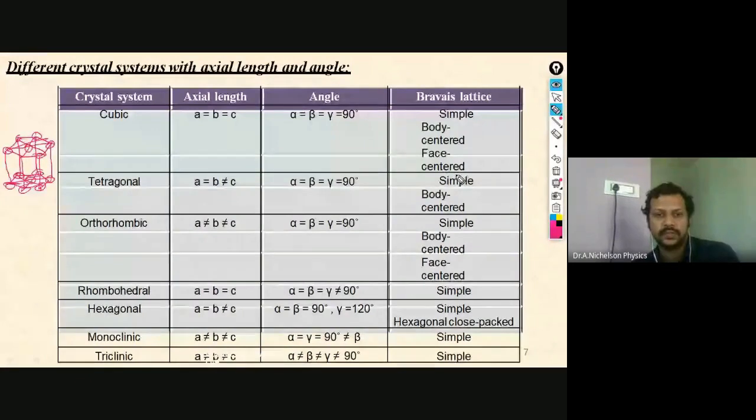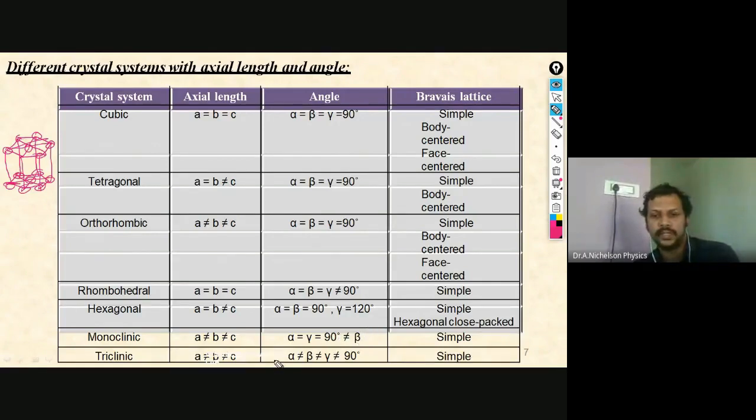So this is about the axial length and the angle of these different crystal structures. Now you can look at monoclinic and triclinic. Here also all the three axial length values are different. So A is not equal to B, not equal to C, and for monoclinic alpha is equal to gamma is equal to 90 degree, but it is not equal to beta. So beta is not equal to 90 degree, maybe it has some other value.